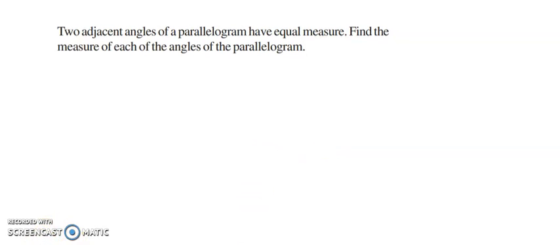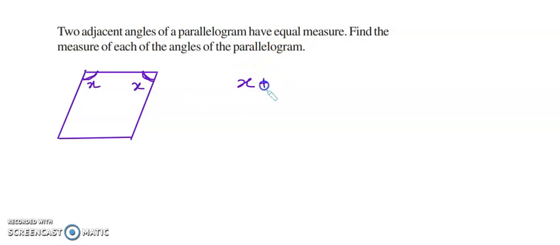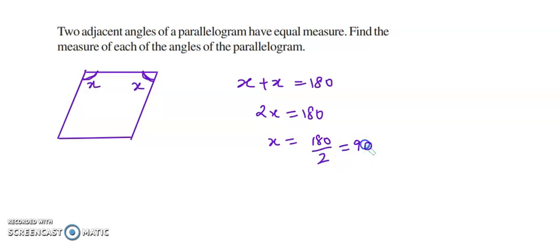Two adjacent angles have equal measure. Find the measure of the angles. So what are they saying here? Adjacent angles are of equal measure, so if this is x, the other is also x. But adjacent angles add up to 180. So x plus x becomes 2x, which is 180. So x equals 180 divided by 2, which equals 90. So all four angles are 90. Therefore, it is a rectangle. Correct? Let's take the next question.